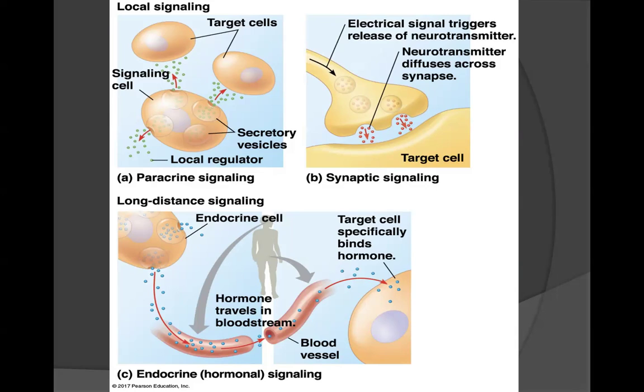In synaptic signaling, which is part B of this image, we also have a local regulator. In this instance, it would be the neurotransmitter, which diffuses across the synapse to cause a response in the adjacent target cell.